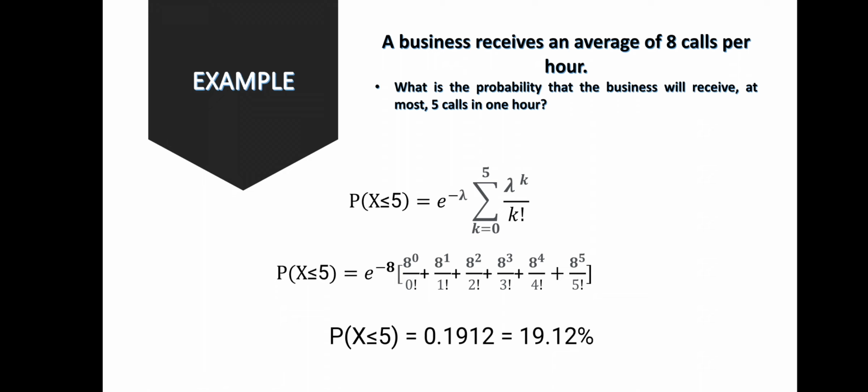And we come up with a probability of at most 5 calls received in 1 hour of 0.1912 or 19.12%.